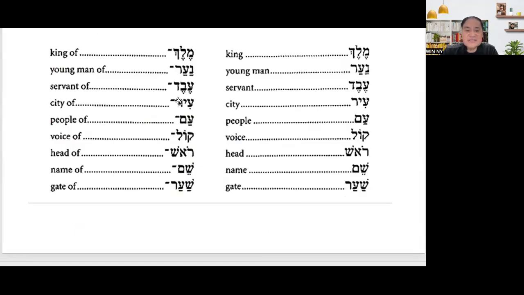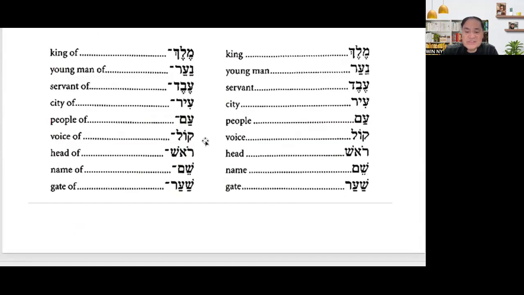And the next one, Naar, young man, naar, young man of. Ebed, servant, ebed, servant of. Ir, city, ir, city of. Am, people, people of.